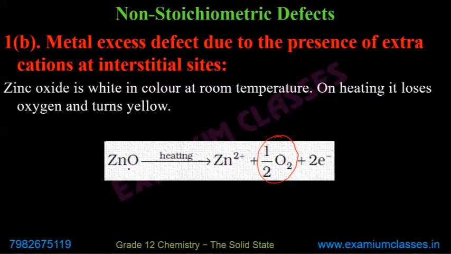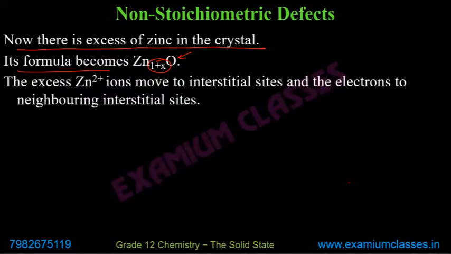But what actually happens is that when oxygen goes away, the extra Zn2+ ions move to interstitial sites, meaning sites which are already available amongst the cations and anions, zinc and oxygen atoms. So excess Zn2+ ions move to interstitial sites and the electrons to neighboring interstitial sites.